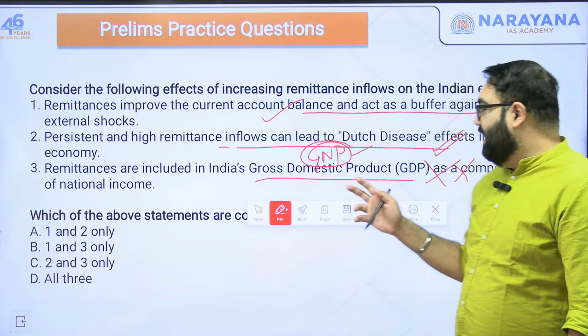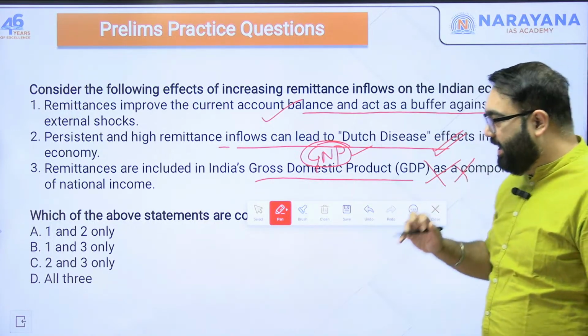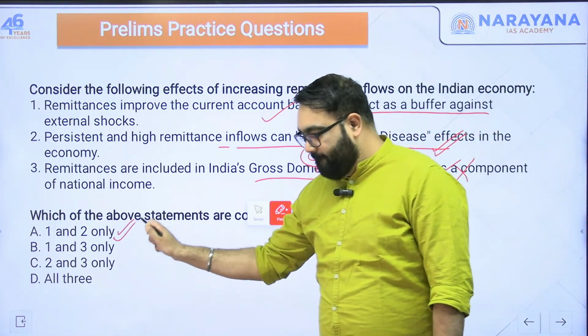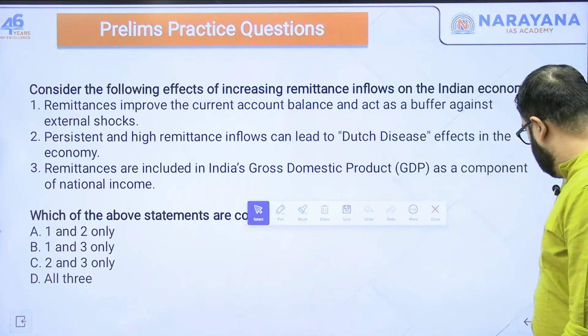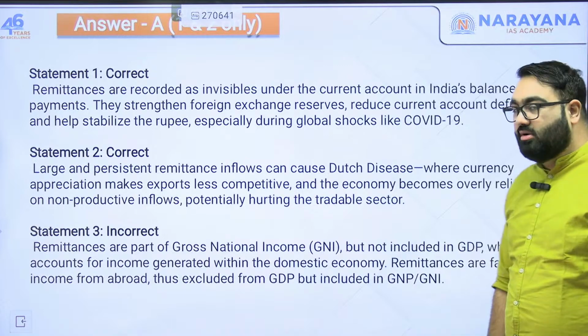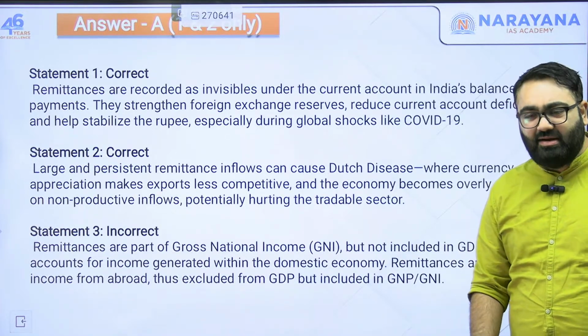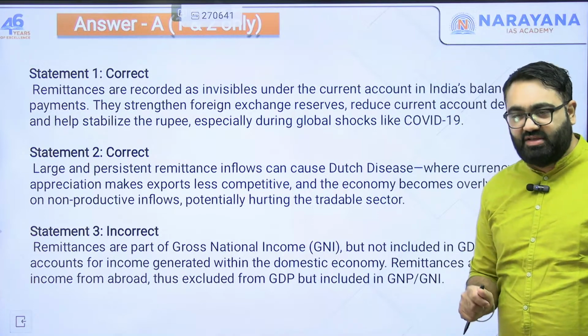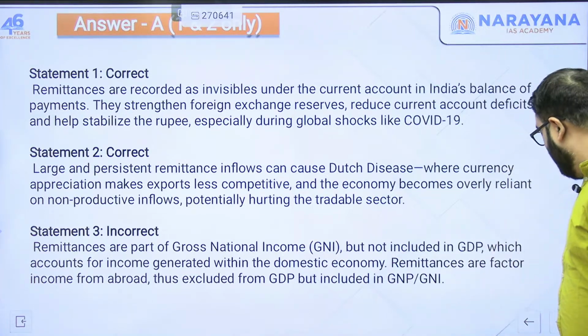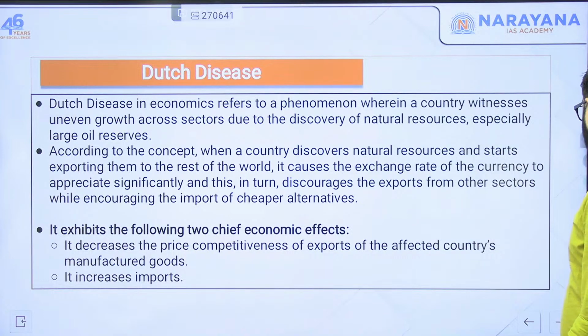So, the answer would be 1 and 2 are correct, that is A. The third statement here is wrong, 1 and 2 here are correct. Now, if you want, you can take a screenshot. As I said, the question that I just asked you had a very interesting phrase here that you should know. That phrase used in the question is something called the Dutch disease.